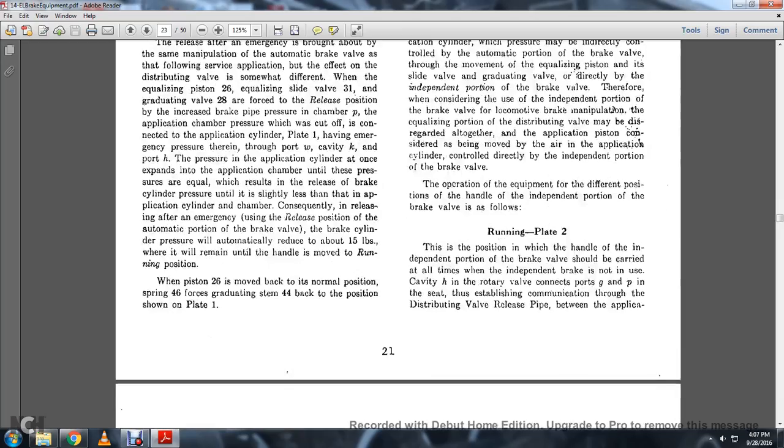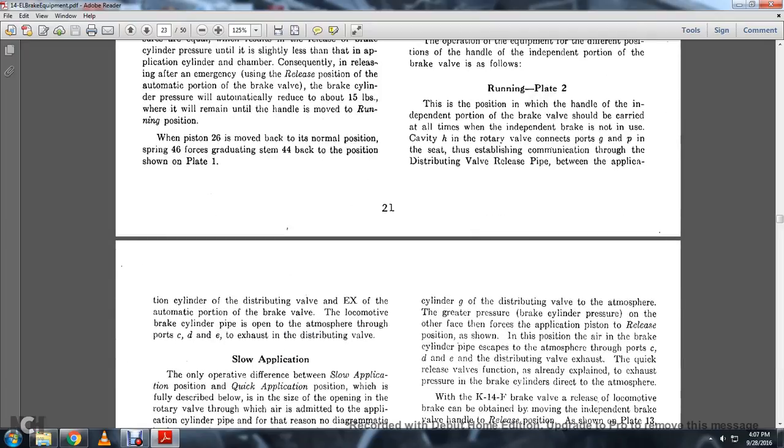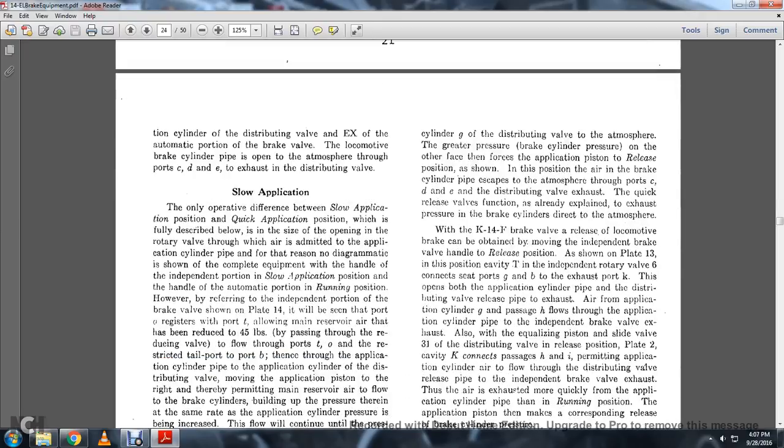Running, Plate 2. This is the position in which the handle of the independent portion of the brake valve shall be carried at all times when the independent brake valve is not used. The cavity H of the rotary valve connects the ports G and P in the seat, establishing communication through the distributing valve release pipe between the application cylinder of the distributing valve and the EX. The automatic portion of the brake valve is open to the atmosphere, and the locomotive brake cylinder is open to the atmosphere through ports C, D, and E of the distributing valve exhaust.